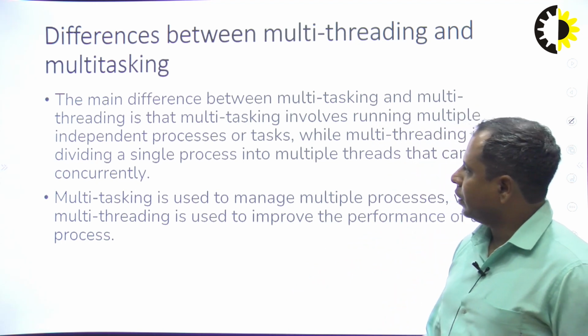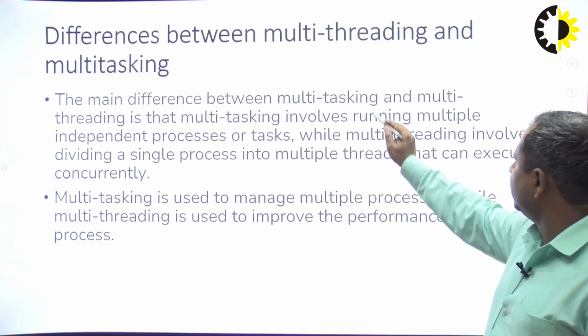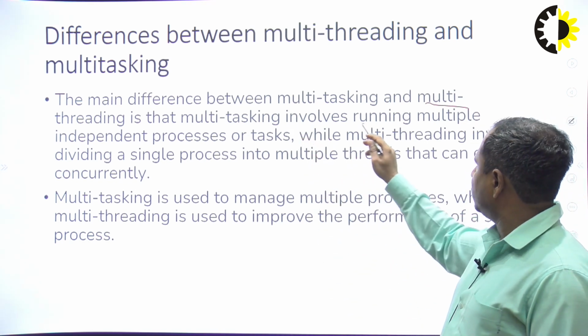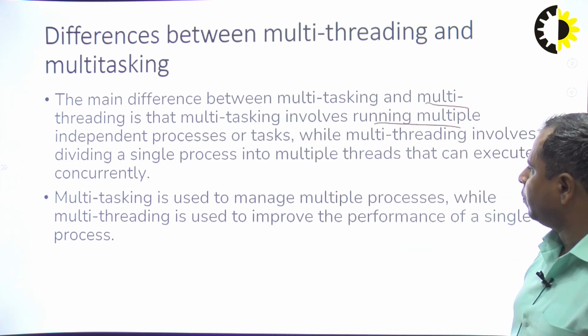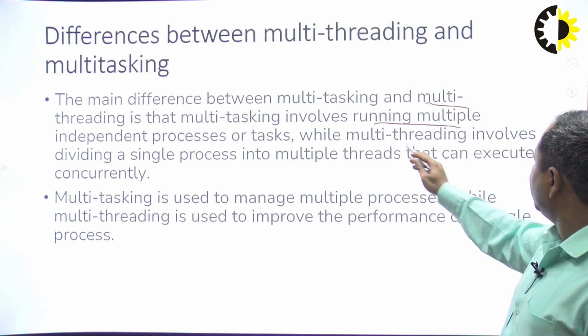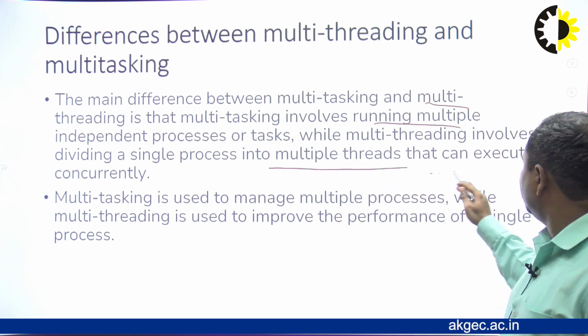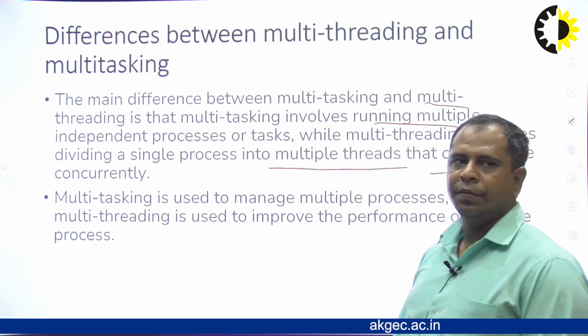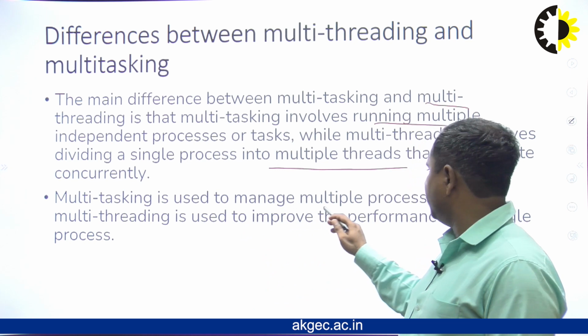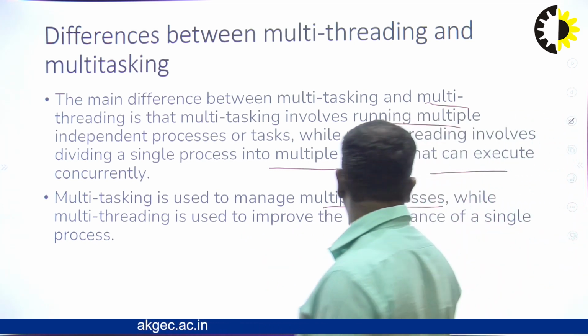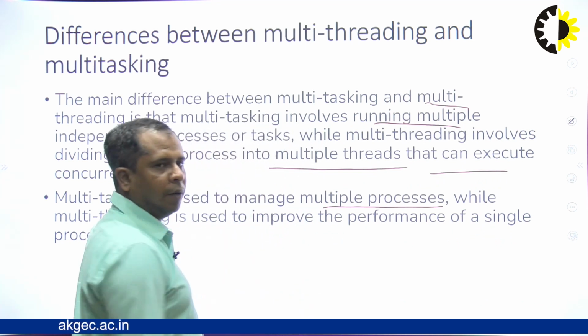The main difference between multitasking and multi-threading is that multitasking involves running multiple independent processes or tasks, while multi-threading involves dividing a single process into multiple threads that can execute concurrently. Multitasking is used to manage multiple processes, while multi-threading is used to improve the performance of a single process or single application.